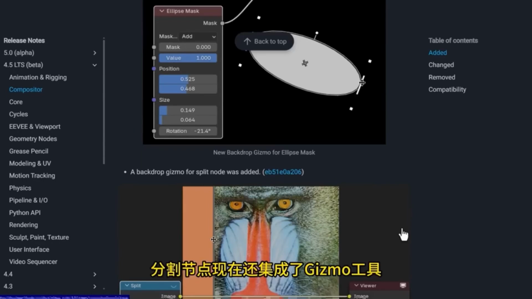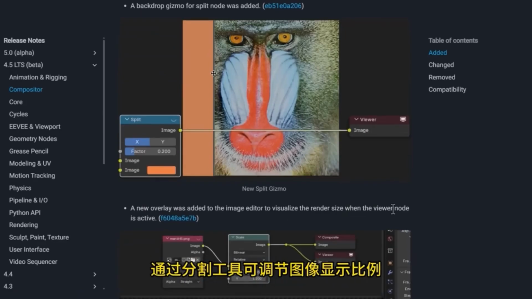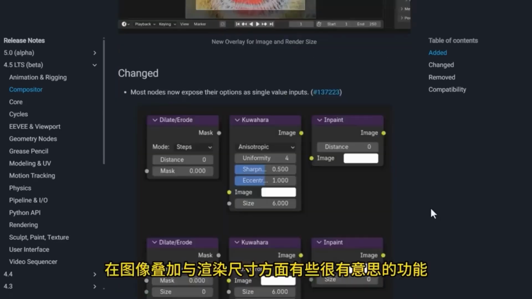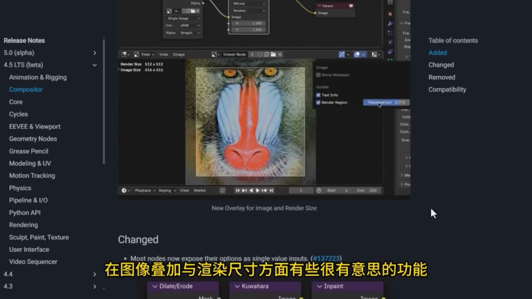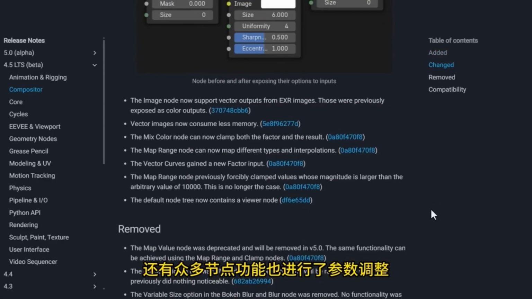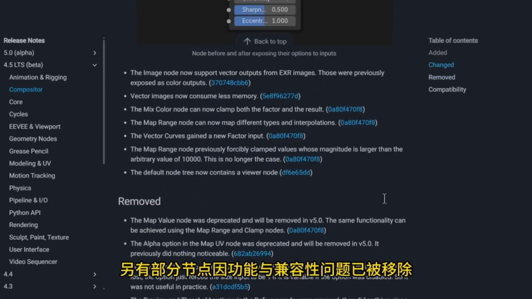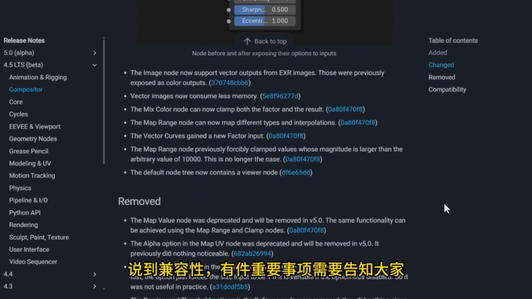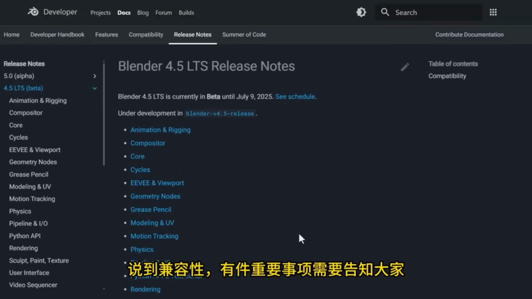It also integrates a gizmo tool for image segmentation, allowing you to adjust the image display ratio through the segmentation tool. There are some interesting features regarding image overlay and rendering dimensions. Many node functions have also undergone parameter adjustments. Some nodes have been removed due to functionality and compatibility issues. Speaking of compatibility, there is an important matter to inform everyone about.